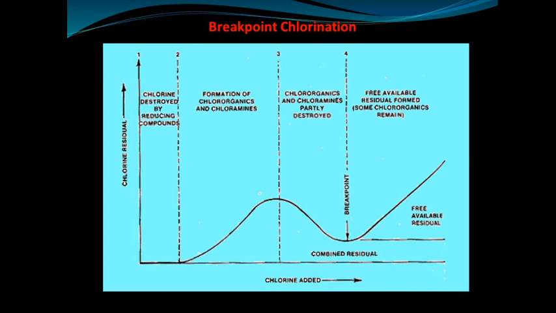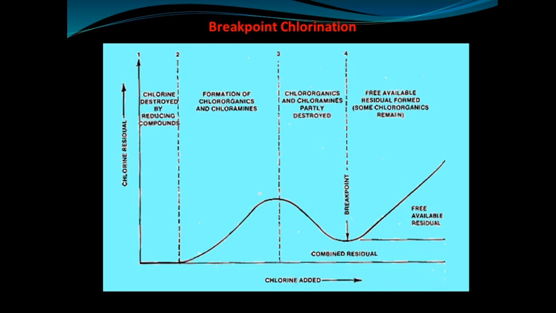Okay, so the second stage is the formation of chloroorganic compounds and chloramines, that is zone 2. Points 1 and 2 at the top of that figure are zone 1, the destruction of chlorine residual by reducing compounds. Then points 2 and 3 indicate the formation of chloroorganics and chloramines in zone 2.